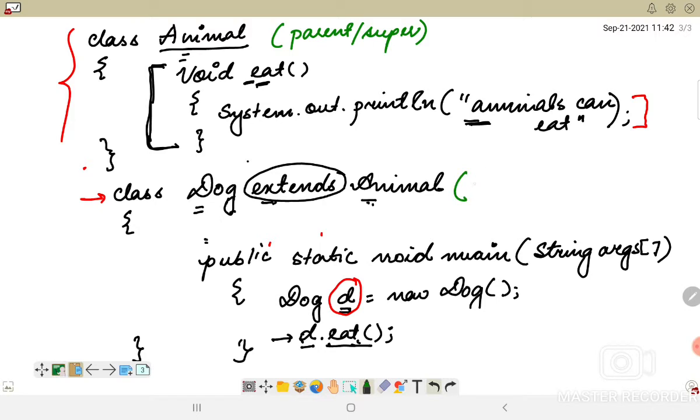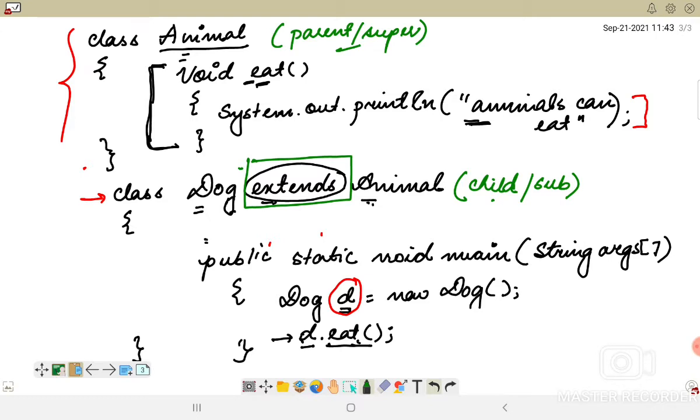So this is the child class, or you can call it a subclass. The child class basically inherits the properties of the parent class. And how do they do it? Using the extends keyword, the inheritance is made possible.